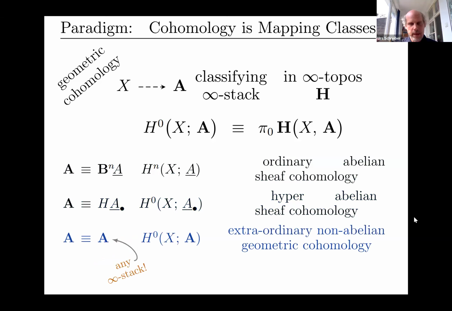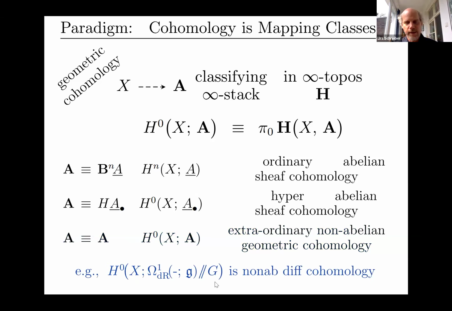Again, we can just say, well, okay, these are special cases, but we have all the nice properties of these assignments actually for any A. So we can just allow any A as a coefficient, any infinity stack, and this might then be called the extraordinary non-abelian geometric cohomology. And again, this sounds fancy, but there are actually very standard examples.